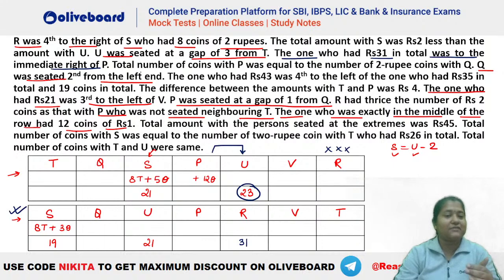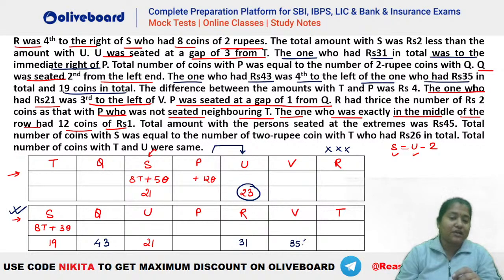After that, let's see what else can we have here. This is also given. The one who has 43 was fourth to the left of 35. Okay, so 43 has to be fourth to the left of 35. So you can see the only possibility will be this one. And the one who has 35 in total has 19 coins in total. So we know that this V here has 19 coins in total.